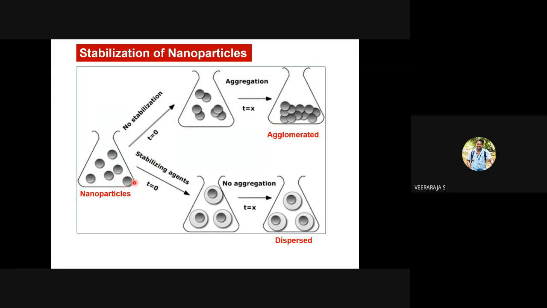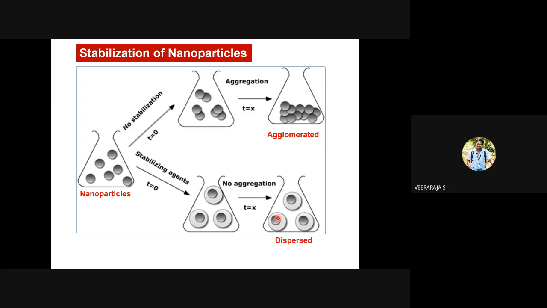Some functional groups will be held on the surface. We will see that in the next two or three slides. Something will be held on the surfaces of these nanoparticles. So even at time x, they will retain the same size, because the surface associated with something will not facilitate agglomeration. Like a grown young adult, they will be independent.